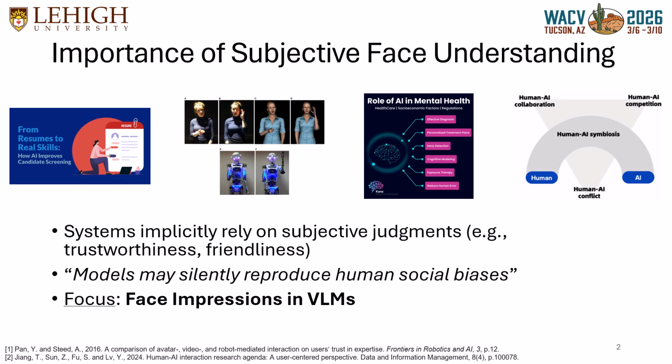We don't know how these judgments are represented internally, or whether models silently reproduce human social biases tied to race, gender, or facial cues. So, the core question we ask in this work is, can we audit and control how VLMs form subjective impressions from faces?